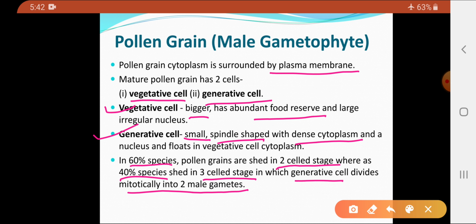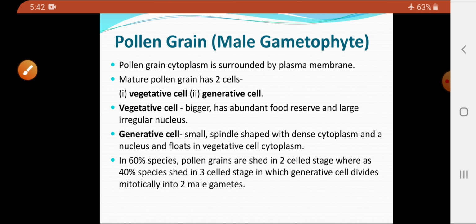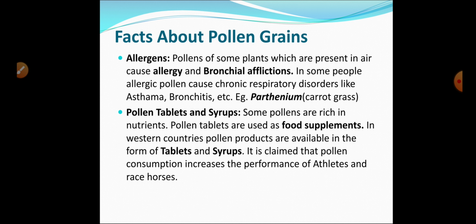So the pollen grain is responsible for the formation of the two male gametes. It is represented as a male gametophyte. Now there are certain facts about the pollen grains. So which are the certain facts?